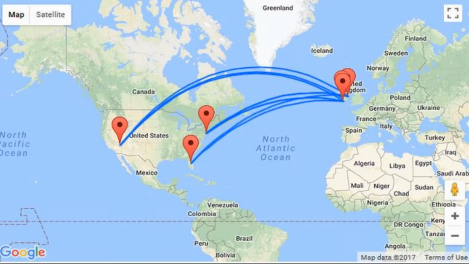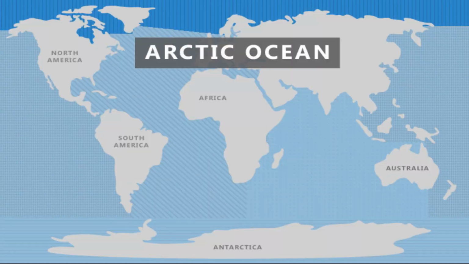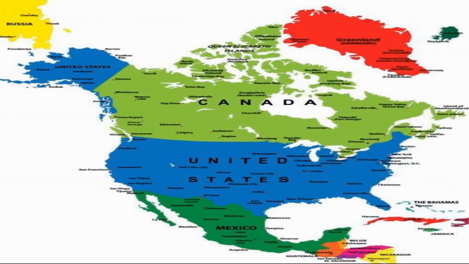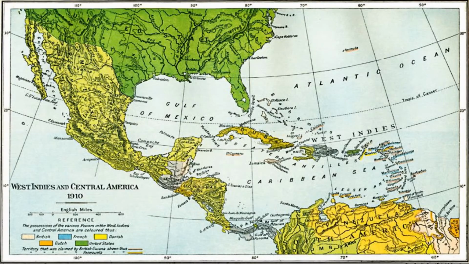There are many islands in the Arctic Ocean lying to the north of the continent. Of these, Greenland is the largest island. It is also the biggest island of the world. Some of the other islands are Baffin Island, Victoria Island, and Ellesmere Island, which belong to Canada. The island of Newfoundland lies off the east coast of Canada.